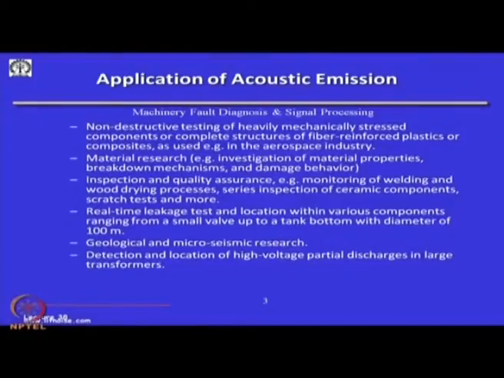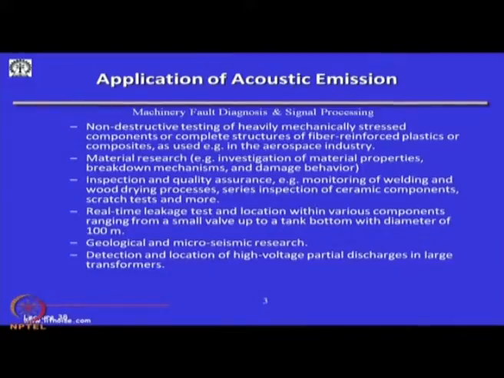If I look into the applications of acoustic emission, it is used for non-destructive testing of heavily mechanically stressed components or complete structures of fiber reinforced plastics or composites, as used in the aerospace industry. So, this can be used for both metallic and non-metallic materials. Acoustic emission can be used in materials research to understand material properties and the failure mechanisms and damage behaviors in materials.